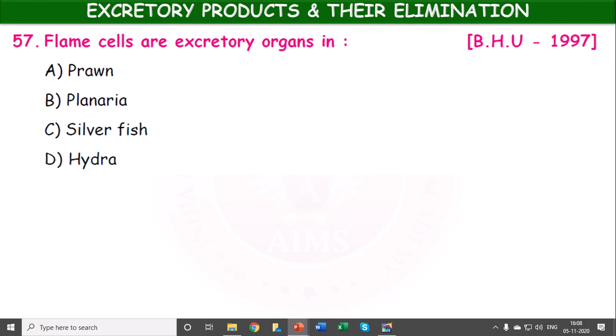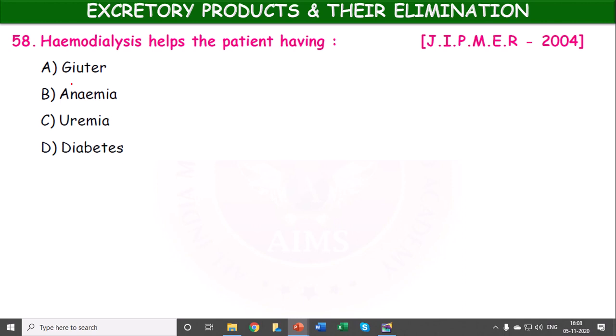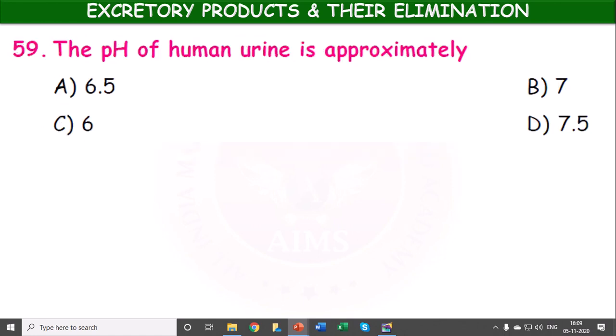Okay, the flame cells are excretory organs in prawn, planaria, silverfish, hydra? In planarians, flame cells are the excretory organs. Hemodialysis helps the patient having goiter, anemia, uremia, diabetes. Uremia, where kidney failure occurs. The pH of human urine is approximately, okay, it is slightly acidic, 6.5, 7, 6, 7.5. It is approximately 6.5.